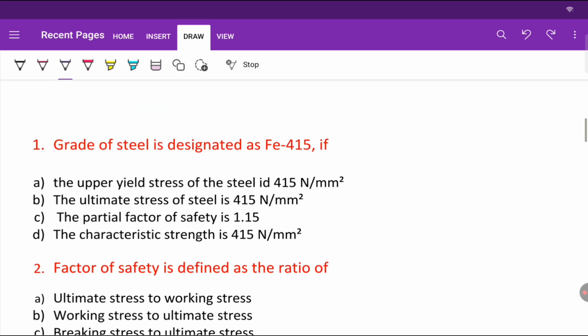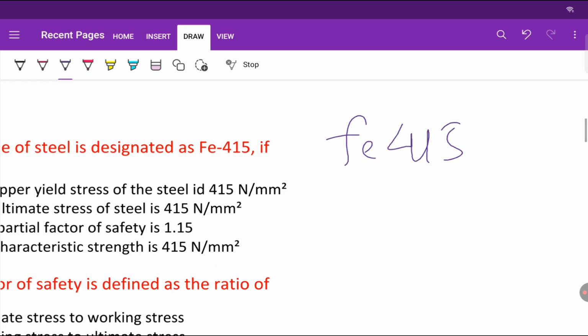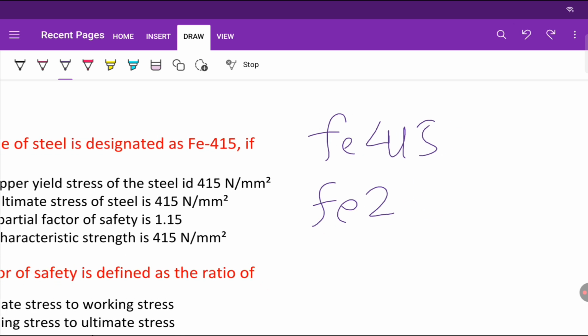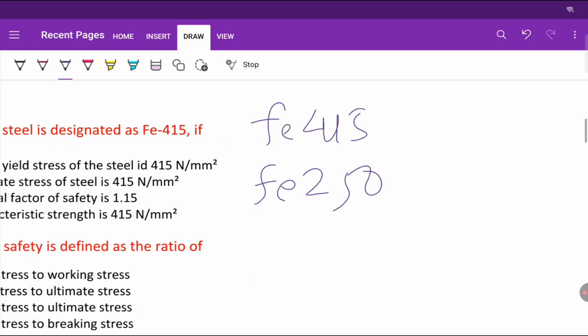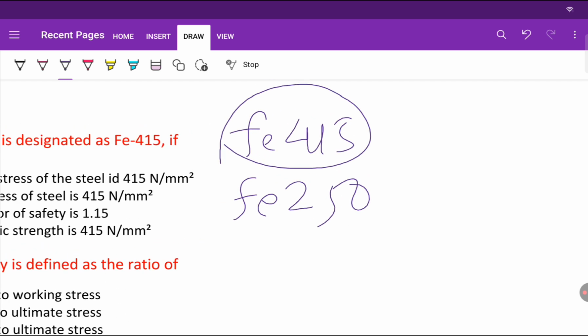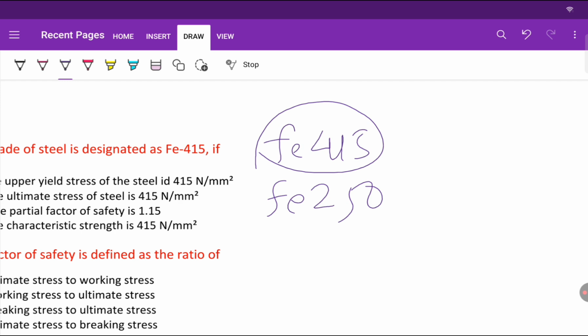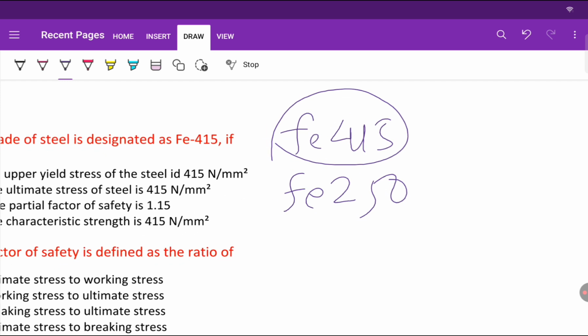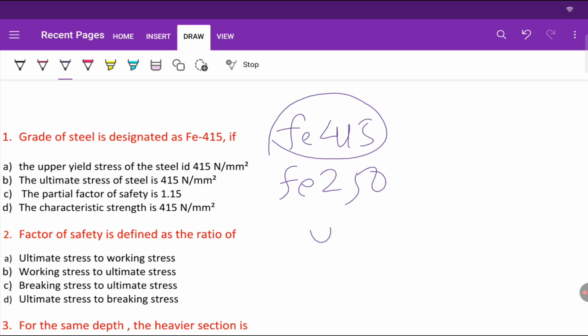So when you write Fe415, I mean steel grade. Fe215 denotes, right? Fe250 denotes, right? So Fe415 denotes which strength of steel? The question is, which strength does Fe415 denote? So this will be yield strength, right?